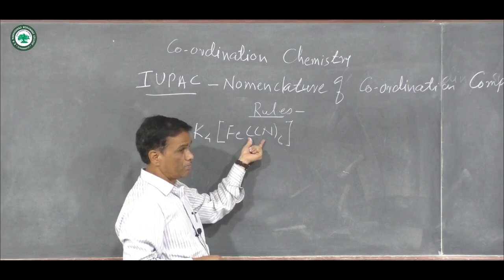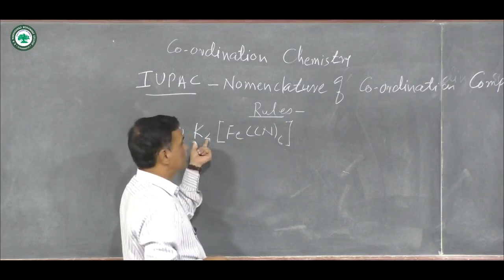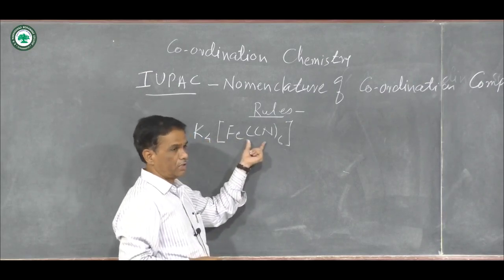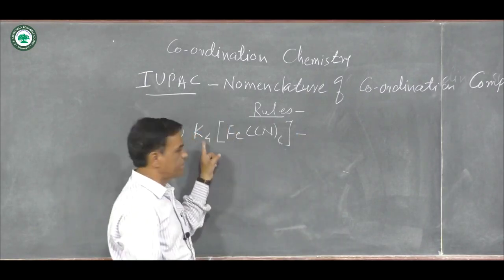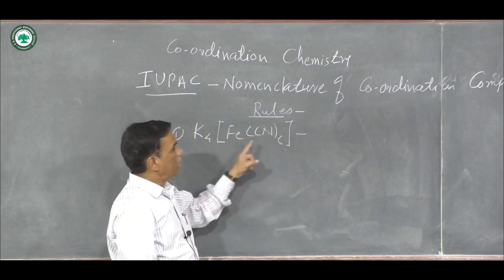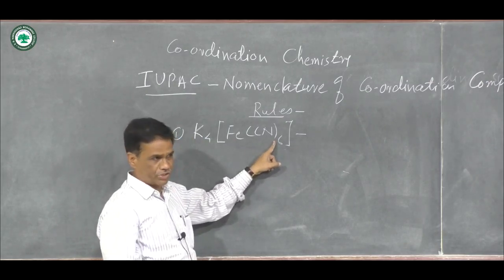When an anionic complex is formed, the name is first the cation and then the anionic complex, and the name of this complex is potassium hexacyano, hexa means 6.